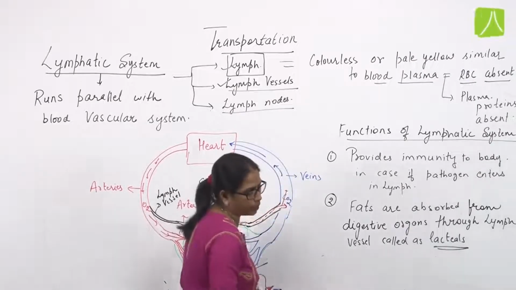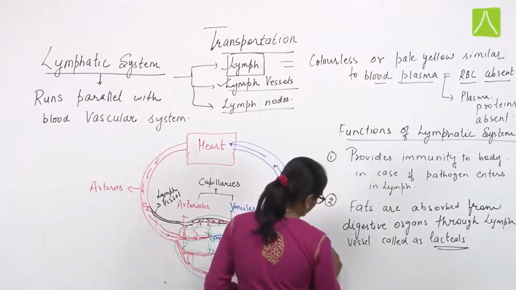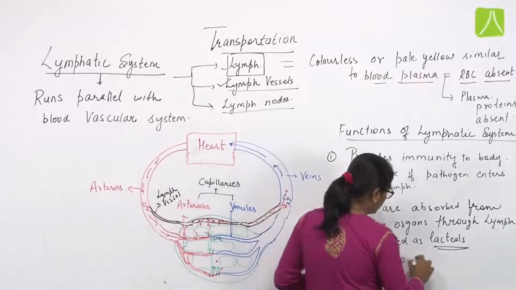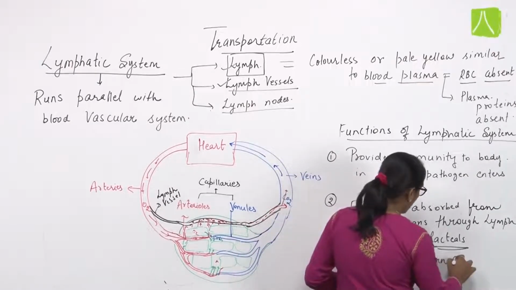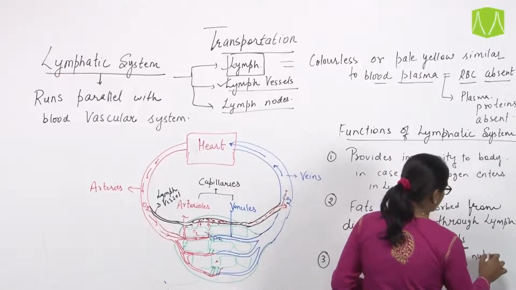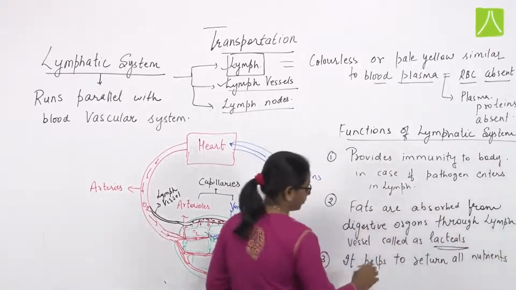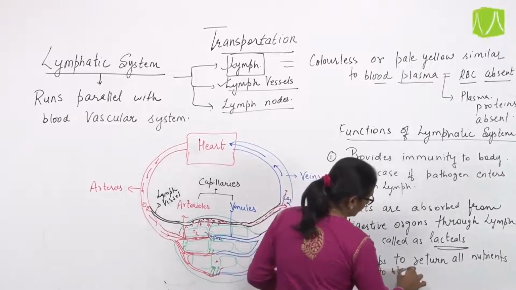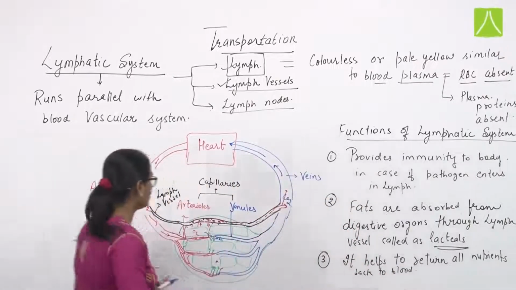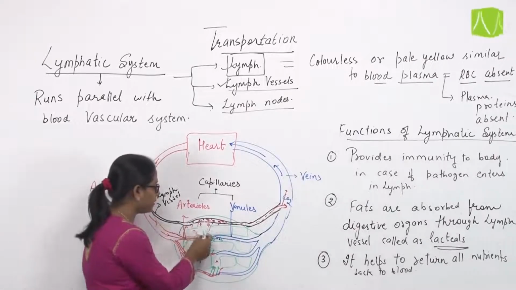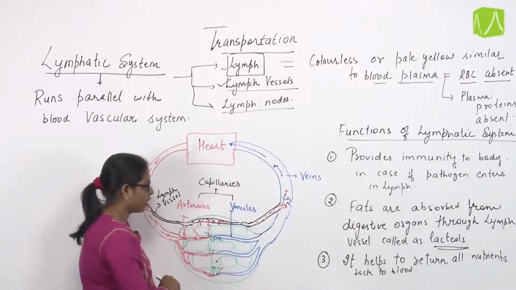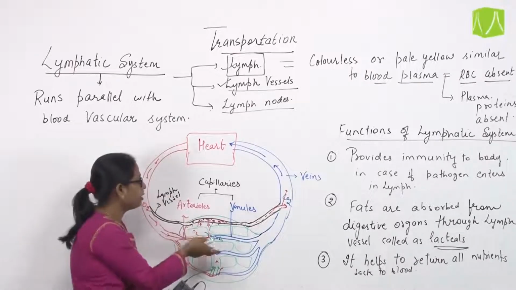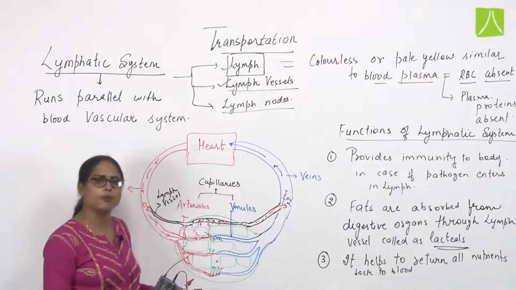The third most important role is that it helps to return all nutrients back to blood. What does it mean? We have already discussed that a certain amount of blood leaks out of the capillaries, and this leaked blood actually enters into the lymph vessel in the form of lymph.